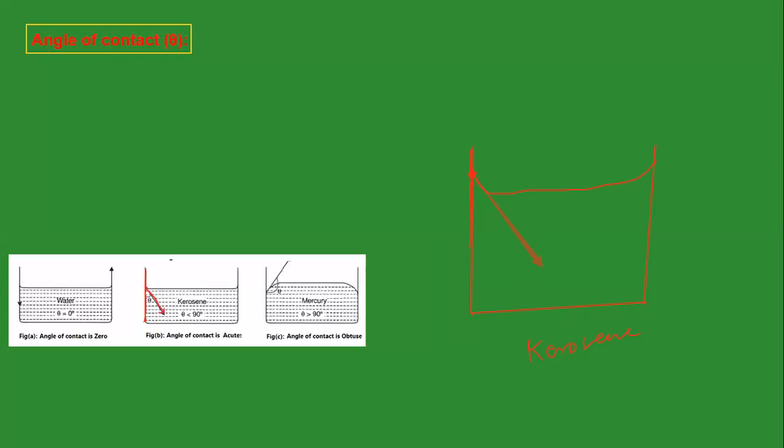Then this angle is the angle of contact. So angle of contact is the angle between two things, this solid surface and this tangent, the tangent drawn to the curved surface of the liquid at the point of contact. And this angle is measured from the side of the liquid. So this angle is the angle of contact.